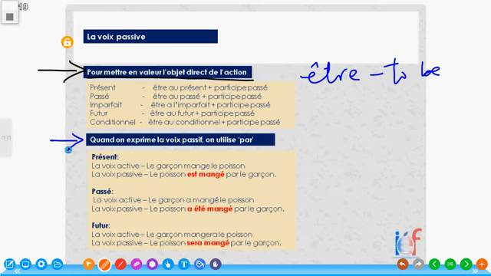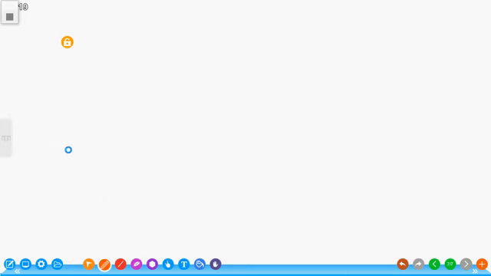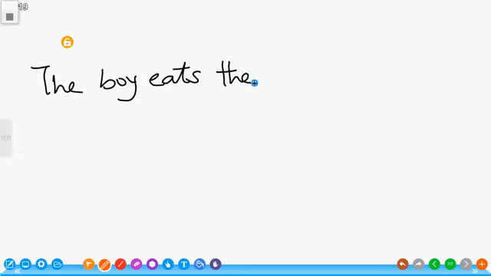Look at the way we construct passive sentences. Normally, in English, we can say, the boy eats the fish. The boy eats the fish.